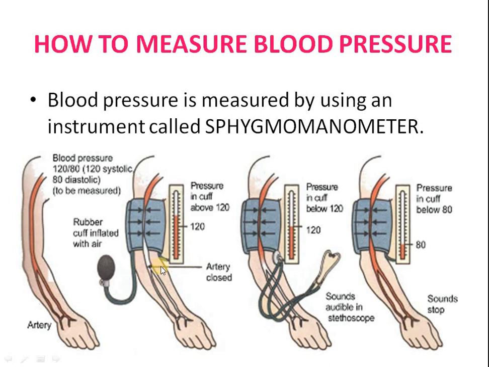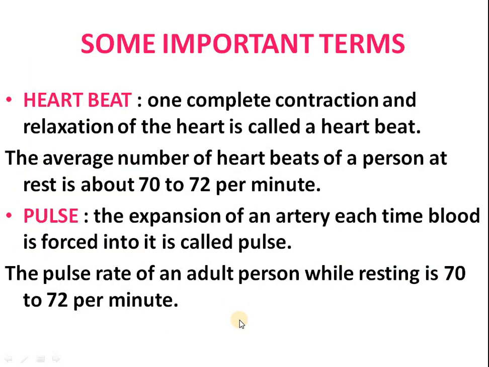So when the cuff pressure is gradually reduced by deflating, the pressure when the heartbeat is first heard as a soft tapping through the stethoscope gives us the systolic pressure, and when the pressure is further reduced by deflating it more, the pressure at which the tapping sound just disappears gives us the diastolic pressure. Clear?